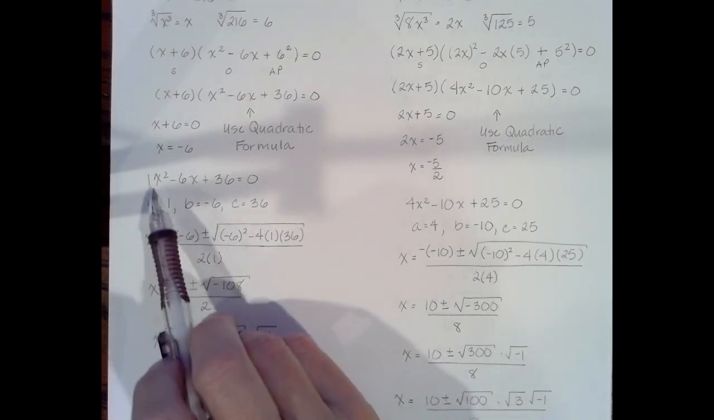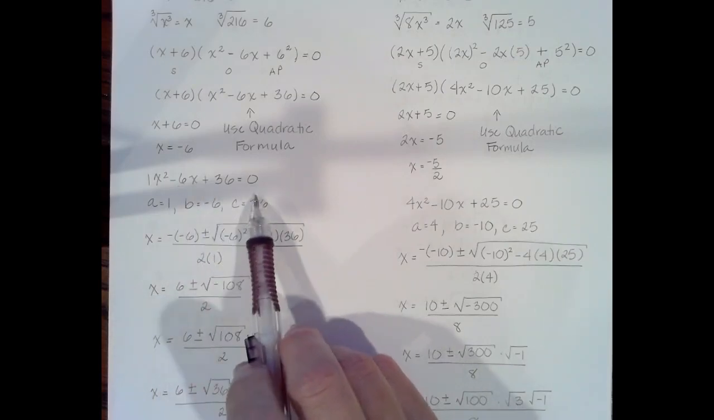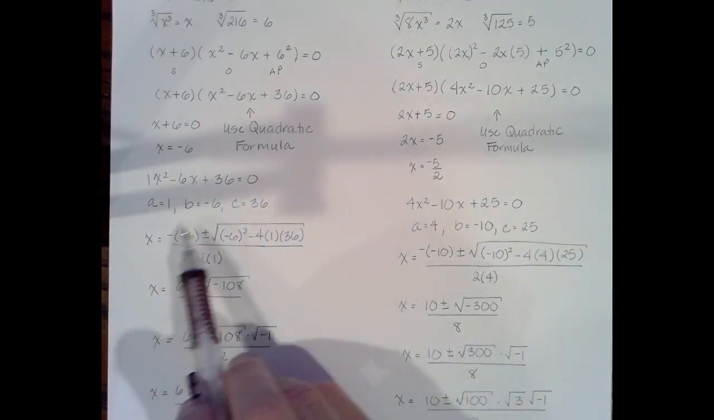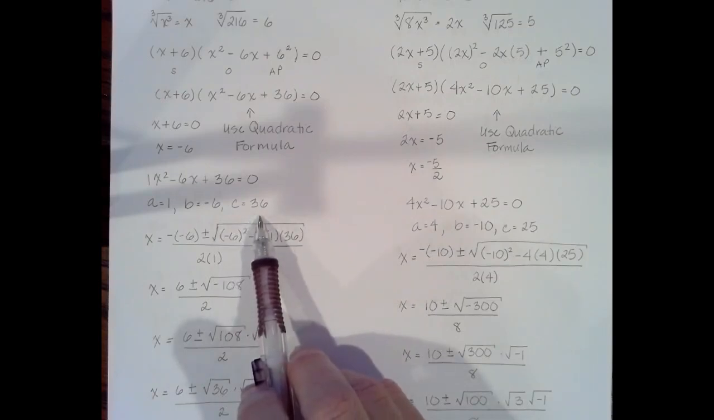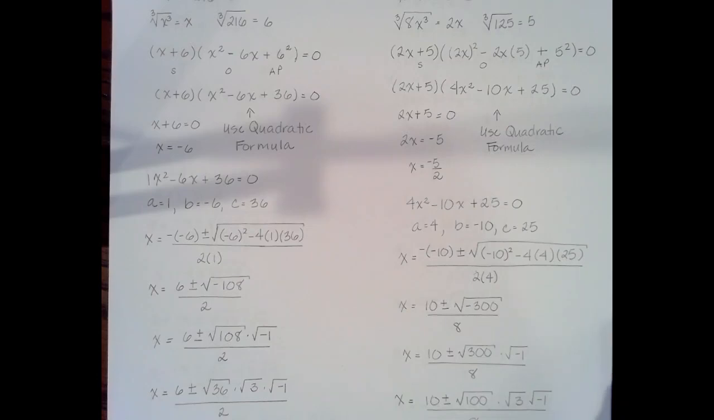So we've got 1x squared minus 6x plus 36 equals 0. That means a is 1, b is negative 6, and c is 36. Now all I'm going to do is plug them into the formula that I wrote down earlier.